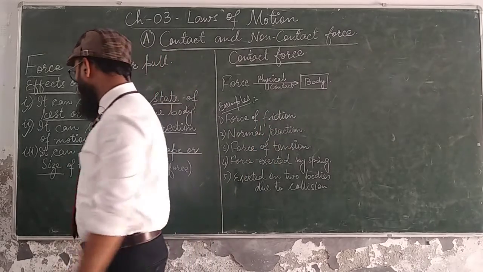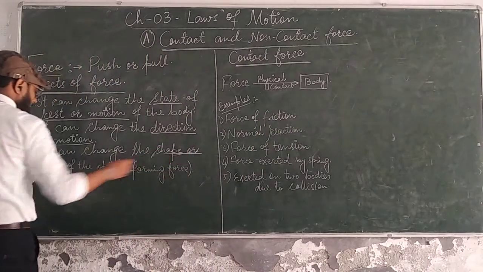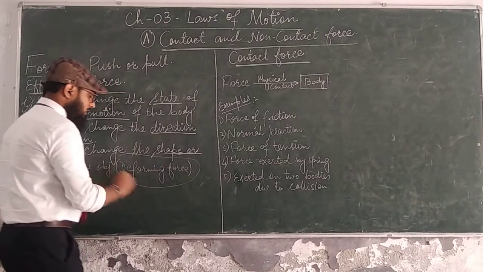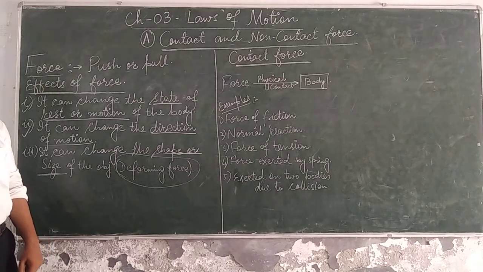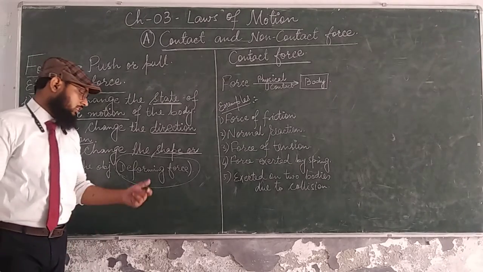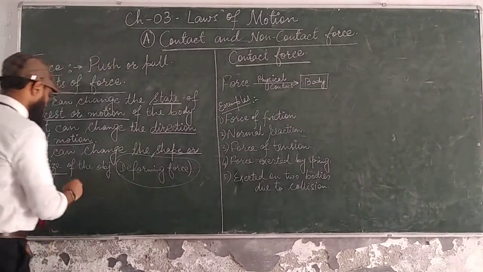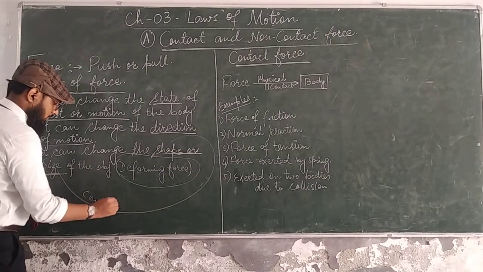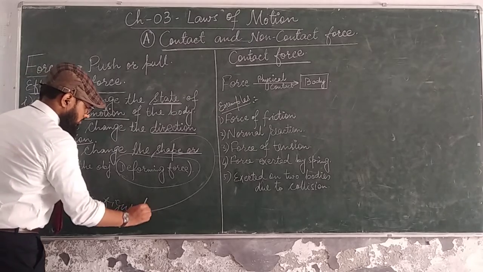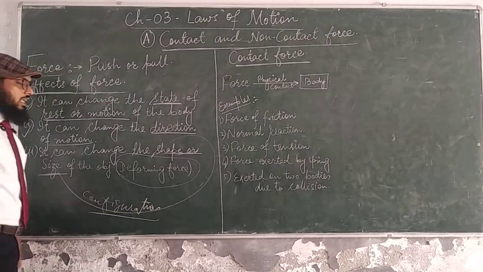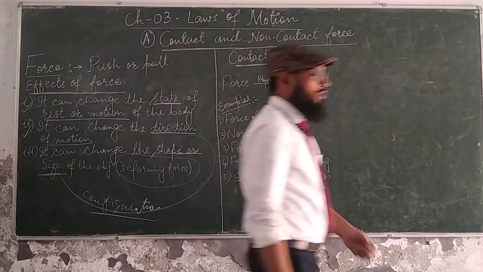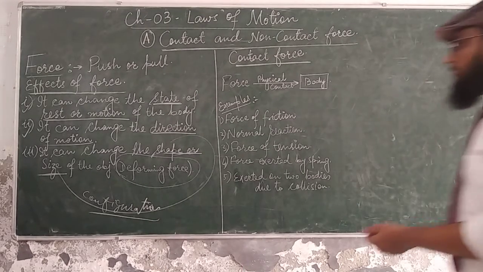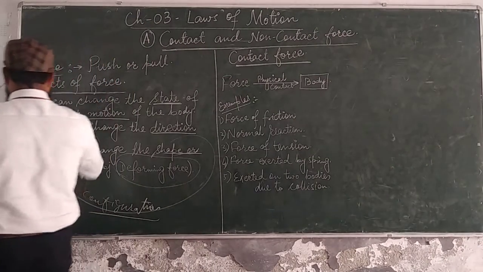So by the application of force, we can change the shape or size of the object, and this kind of force can also be regarded as deforming force. Deforming force means you are changing the shape or size, and the shape and size are collectively called configuration. Remember this thing, configuration. The shape and size are collectively called configuration. Okay, so now we have completed the effect of force.